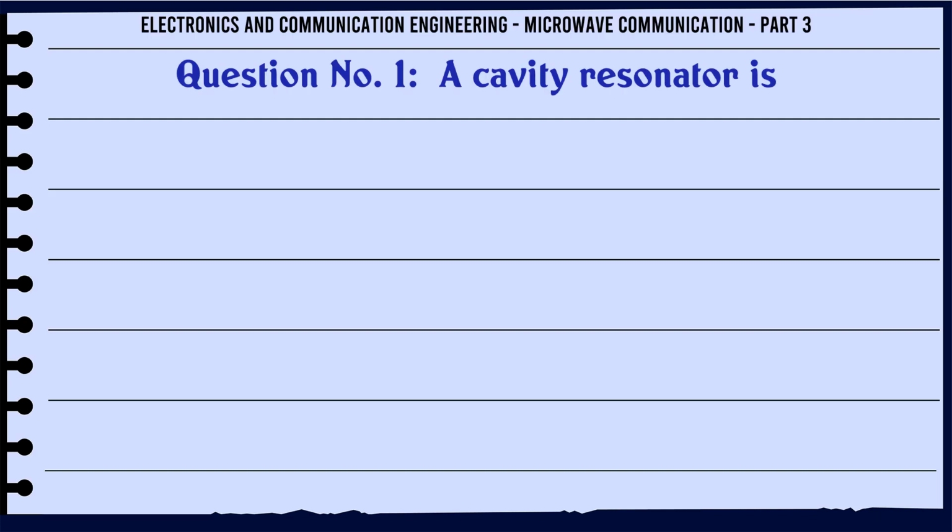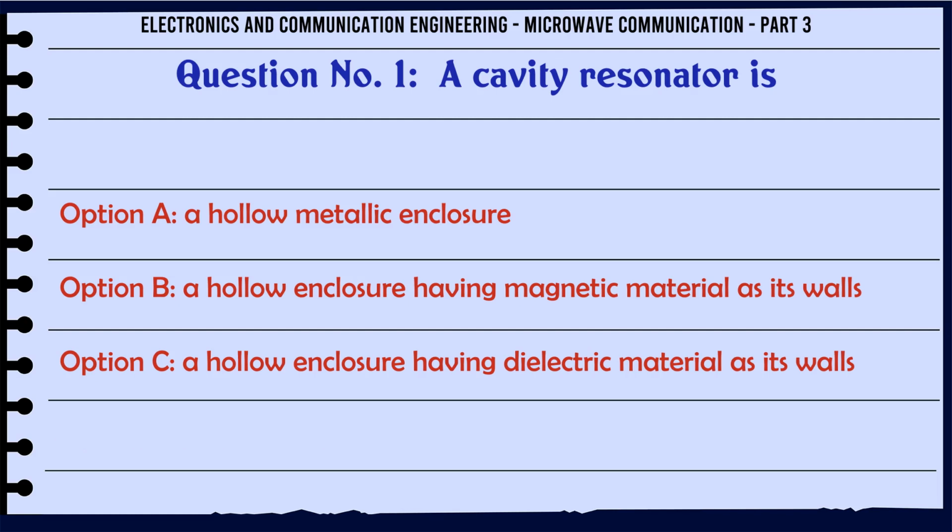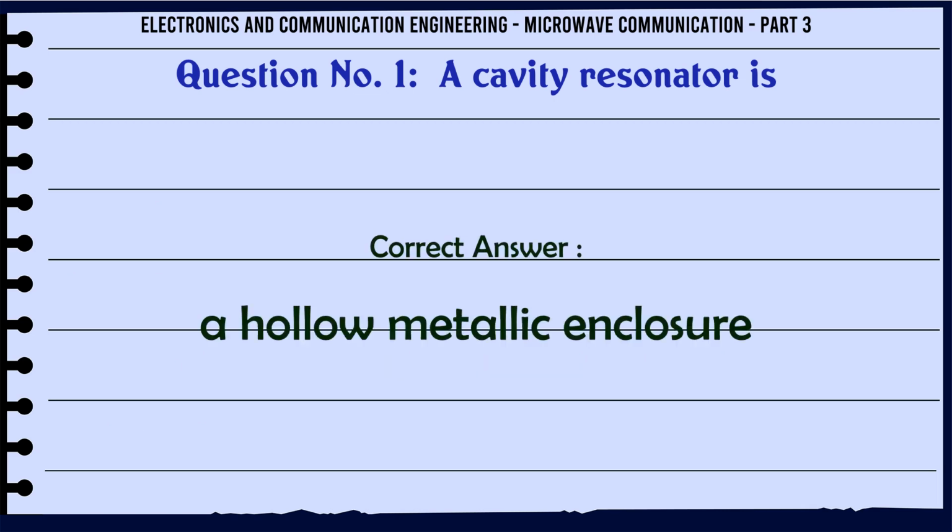A cavity resonator is: A. a hollow metallic enclosure. B. A hollow enclosure having magnetic material as its walls. C. A hollow enclosure having dielectric material as its walls. D. Either B or C. The correct answer is a hollow metallic enclosure.